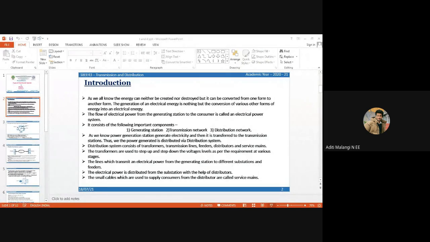From the transmission network, it is distributed via the distribution network or the station. So our topic is the distribution system, which consists of transformers, transmission lines, feeders, distributors, and service mains.